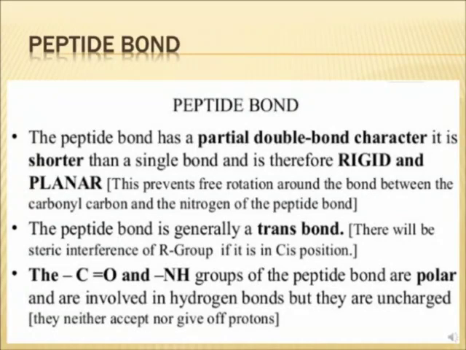The peptide bond is usually a trans bond, because trans means that the R groups are on opposite sides of the peptide bond. Otherwise there will be steric hindrance in the cis position, or on the same side. For example, a methyl group of one amino acid is attached to a phenyl group of phenylalanine. It has a big benzene ring, so there will be steric hindrance. But if both R groups are on opposite sides, the structure will be more stabilized. The carbonyl and NH group of the peptide bond are polar and are involved in hydrogen bonds, but they are uncharged. That is, they cannot give or accept protons.